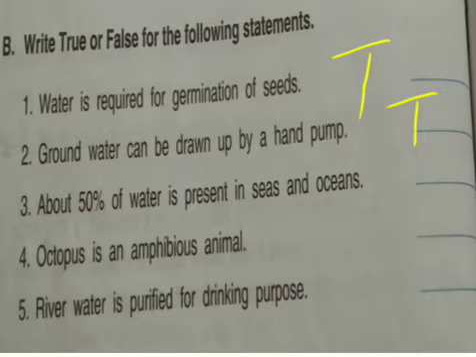Third, about 50% water is present in sea and ocean. This statement is false. 97% of water is present in sea and ocean.